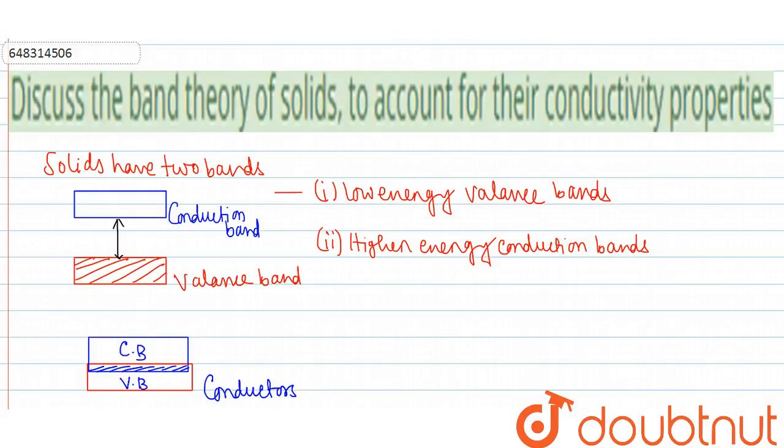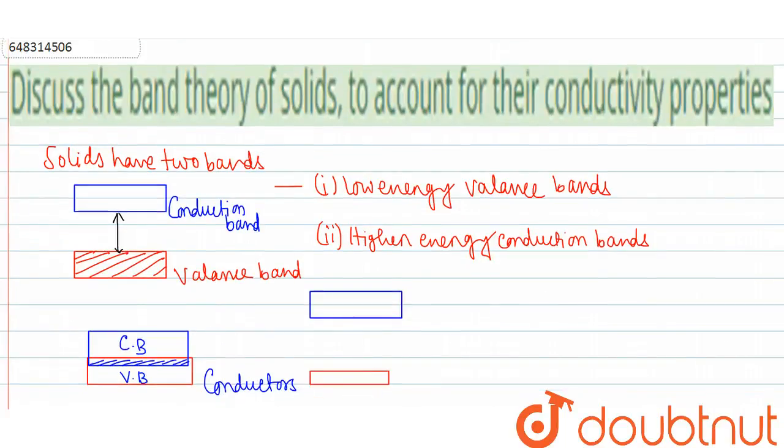Now where these two levels are apart with a high amount of energy gap, this is the conduction band and this is the valence band.